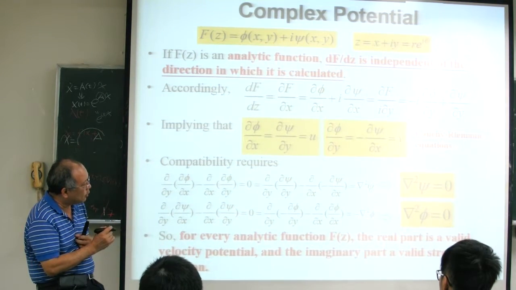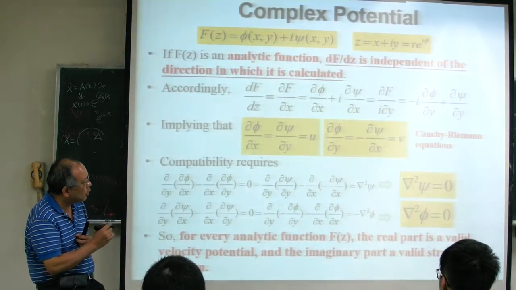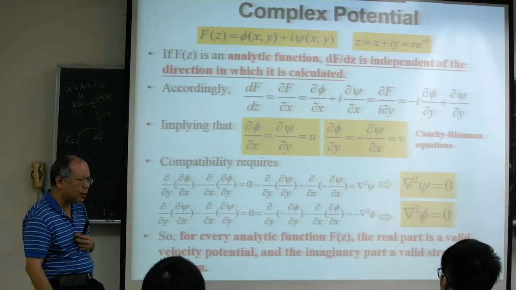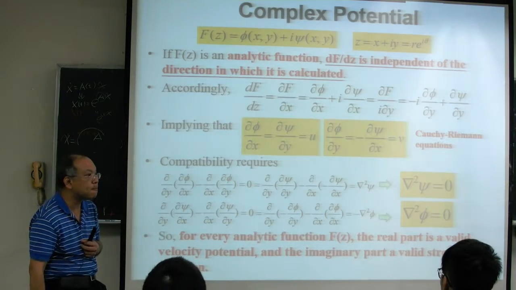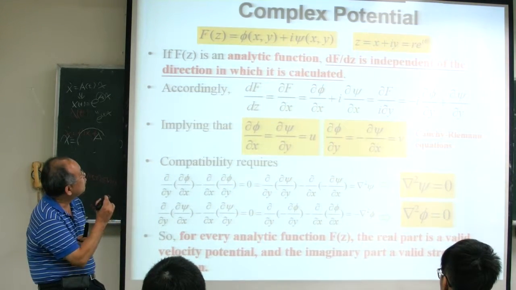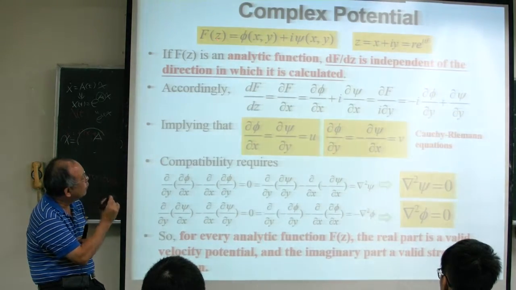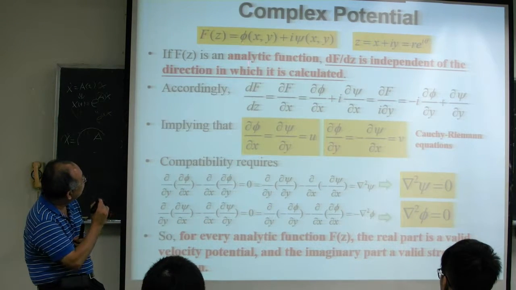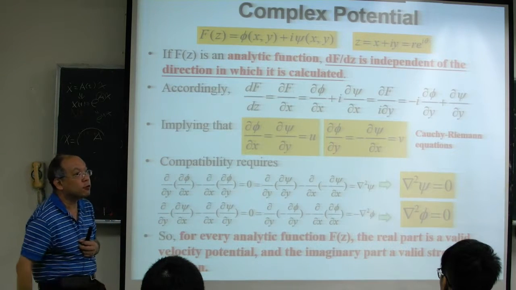So if you define f(z) like this, it automatically satisfies the analytical function. Here we define our complex potential this way, and through all this argument we can prove that this complex potential is an analytical function.